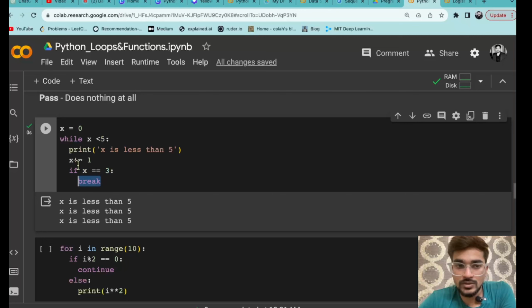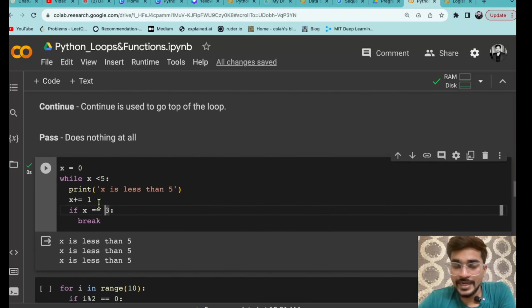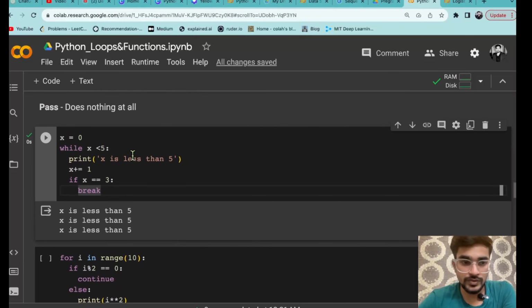That means after this the loop will not run at all. That means what are the values that it has taken starting with x equals to 0? It has taken 0, 1 and then 2 only. At the third it is breaking the loop. So in this way you can actually break the loop at any point that you want. So this is the control you have in a while loop using the break statement. You can actually use the break statement in a for loop also, not only in a while loop. So this was about break.